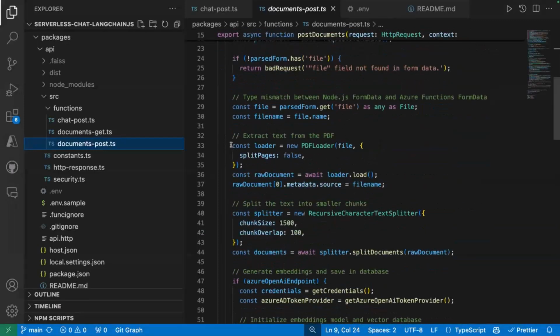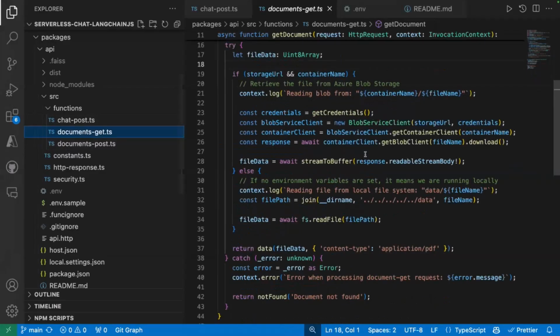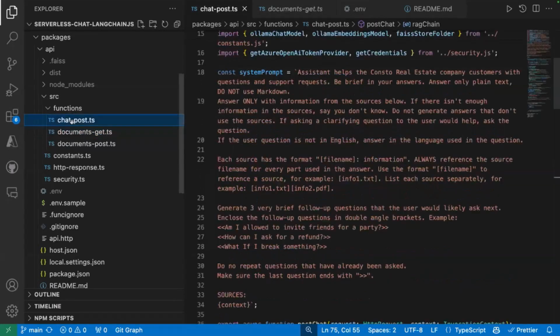And if you look at how we load a PDF, you can see, I did not lie, it's really easy thanks to LangChain. So maybe 3 lines of code, not maybe 1. But if you want to replace it with something else, it's really easy because you just have to swap that component with any data source that you would like. For example, Office documents are also supported by LangChain. And the last one is just for loading the original PDF file from blob storage. It's just a pass-through. The most interesting one is this chat post document.